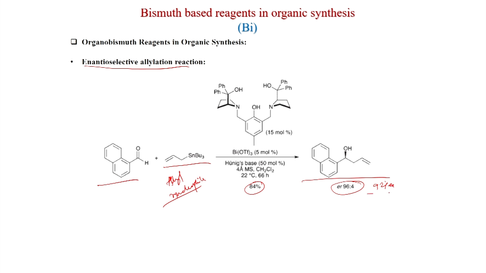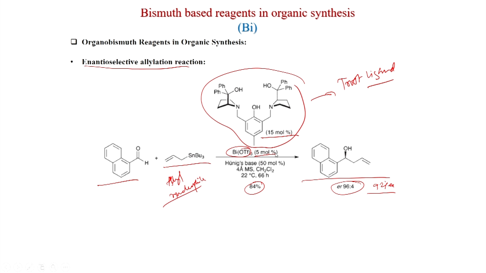So, this reaction is very useful, and the ligand used is the Trost ligand, and bismuth triflate is the catalyst here. You have to use the ligand 15 mole %, bismuth triflate 5 mole %, also you need Hünig's base 50 mole % and molecular sieve, so that the reaction will give high yield and high enantioselectivity. This was published in Chemistry A European Journal 2012.